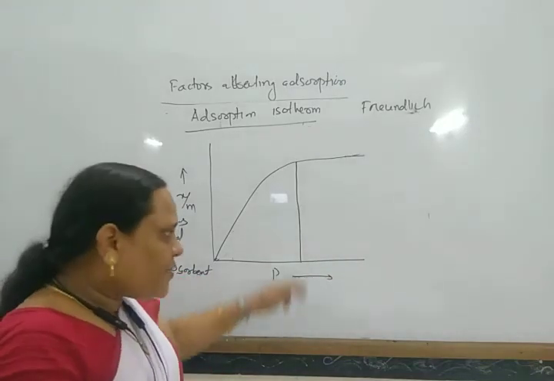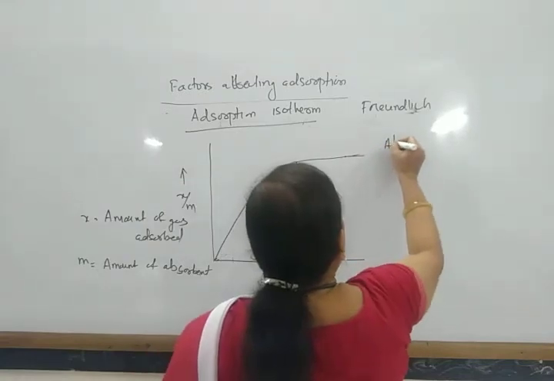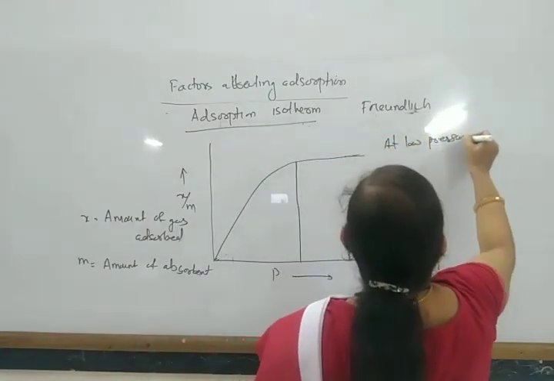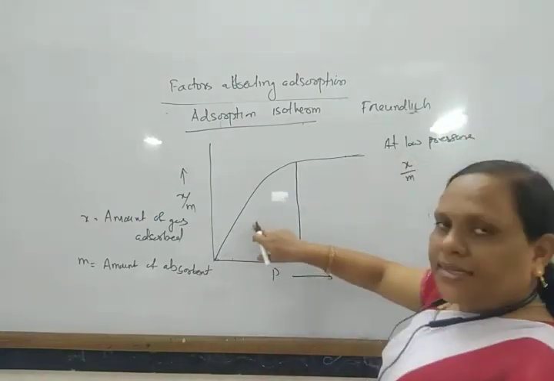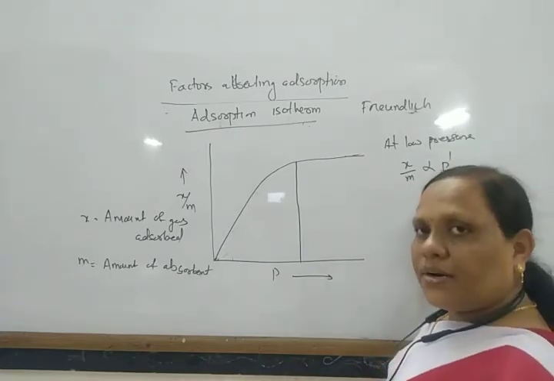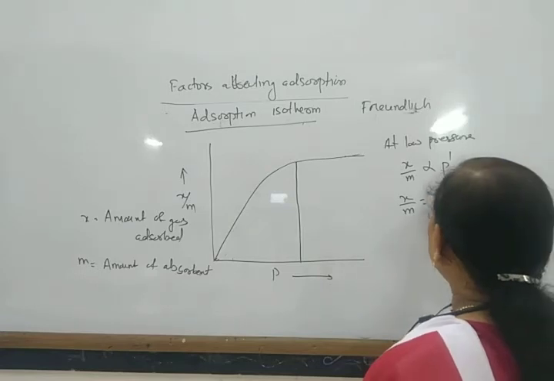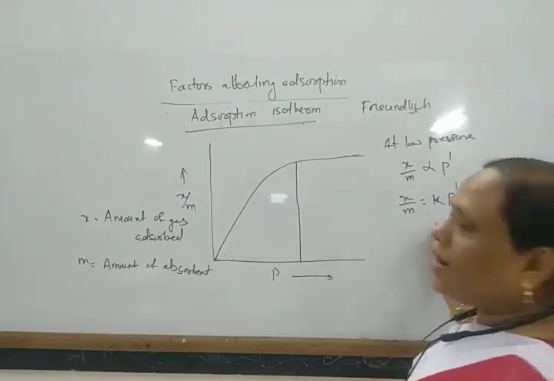From this relation, we found that at low pressure, X by M is directly proportional to P to the power 1, or X by M equals some constant K into P to the power 1.